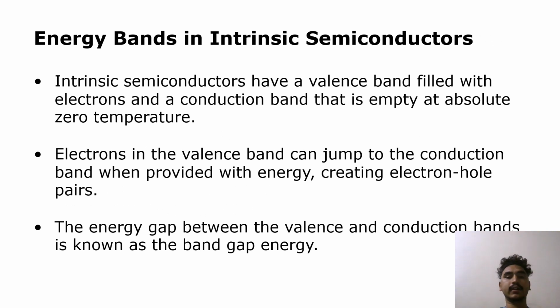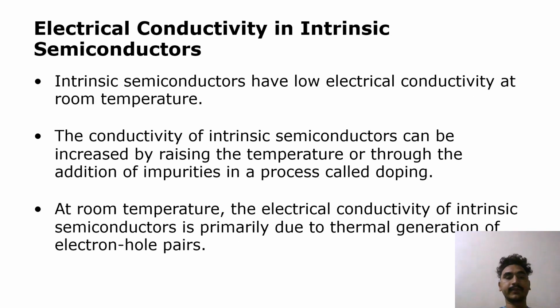Energy bands in intrinsic semiconductors. Intrinsic semiconductors have a valence band filled with electrons and a conduction band that is empty at absolute zero temperature. Electrons in the valence band can jump to the conduction band when provided with energy, creating electron-hole pairs. The energy gap between the valence and conduction bands is known as the band gap energy.